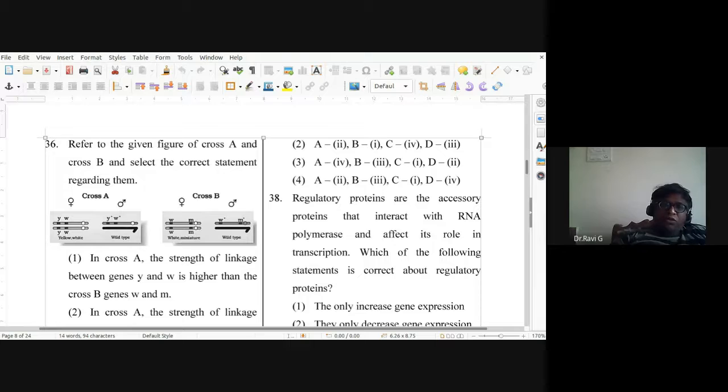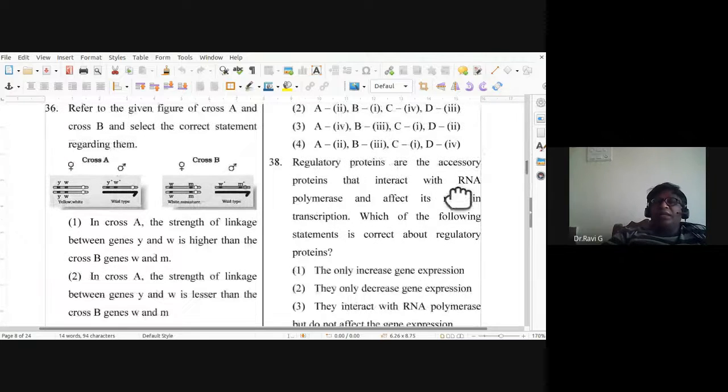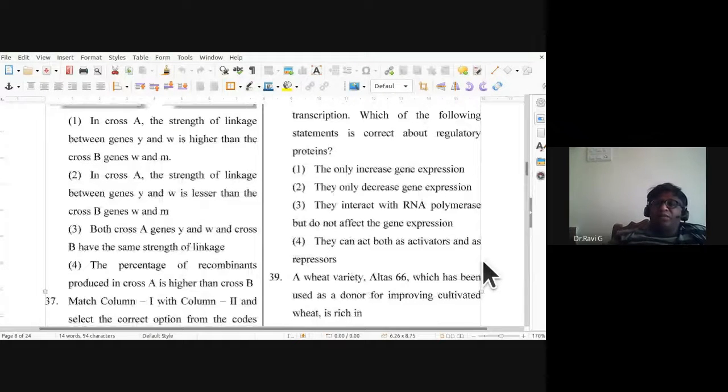So 38th question, regulatory proteins are the accessory proteins that interact with RNA polymerase and affect its role in transcription. Which of the following statements is correct about regulatory proteins? Okay, so what is their main function?